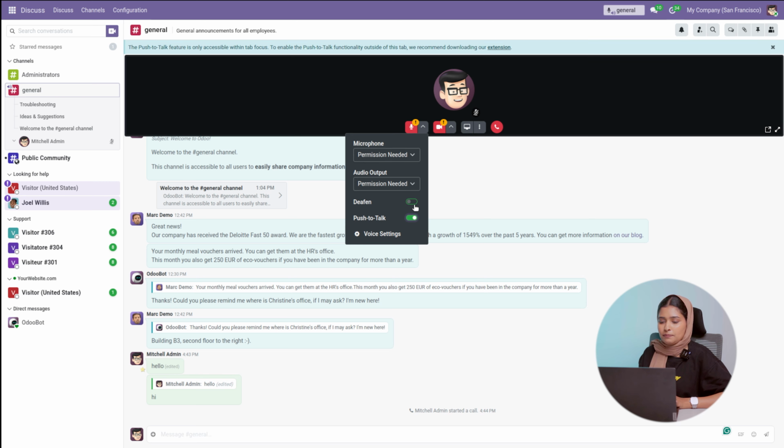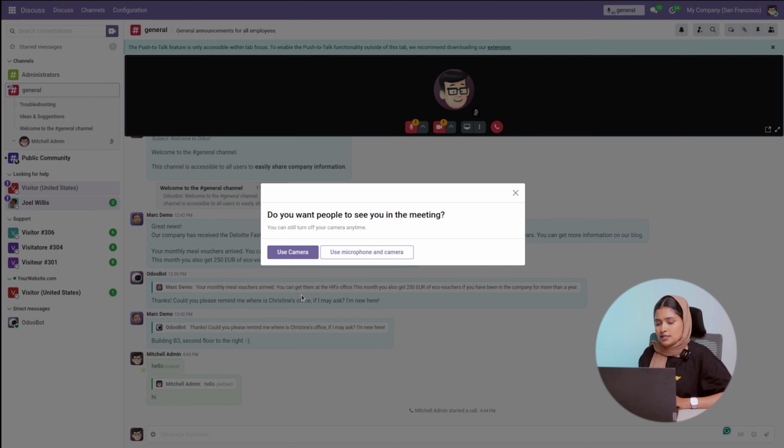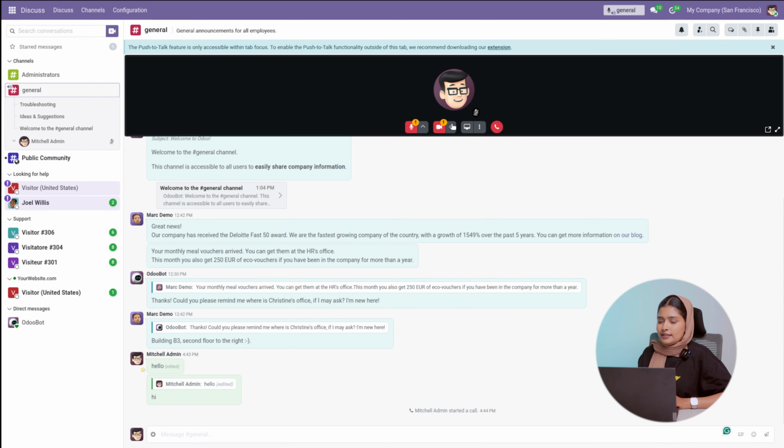So here it appears, and there we have the voice settings as well. And there we have the camera settings. Under the camera setting, you can use the camera, and let me remove it. Okay. And there we have an option to give the permission for camera and blur background, which means if you want to enable this option, it will be enabled.